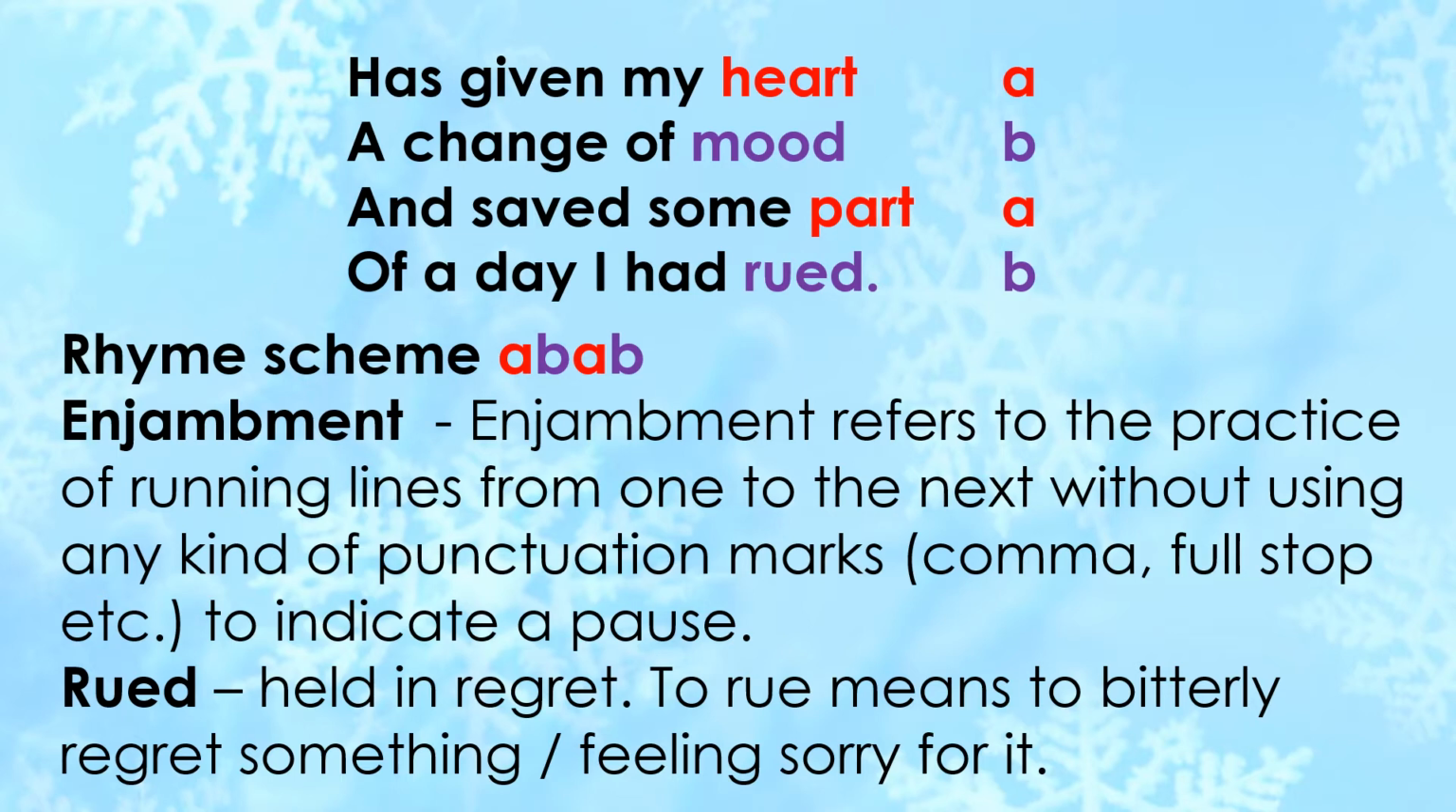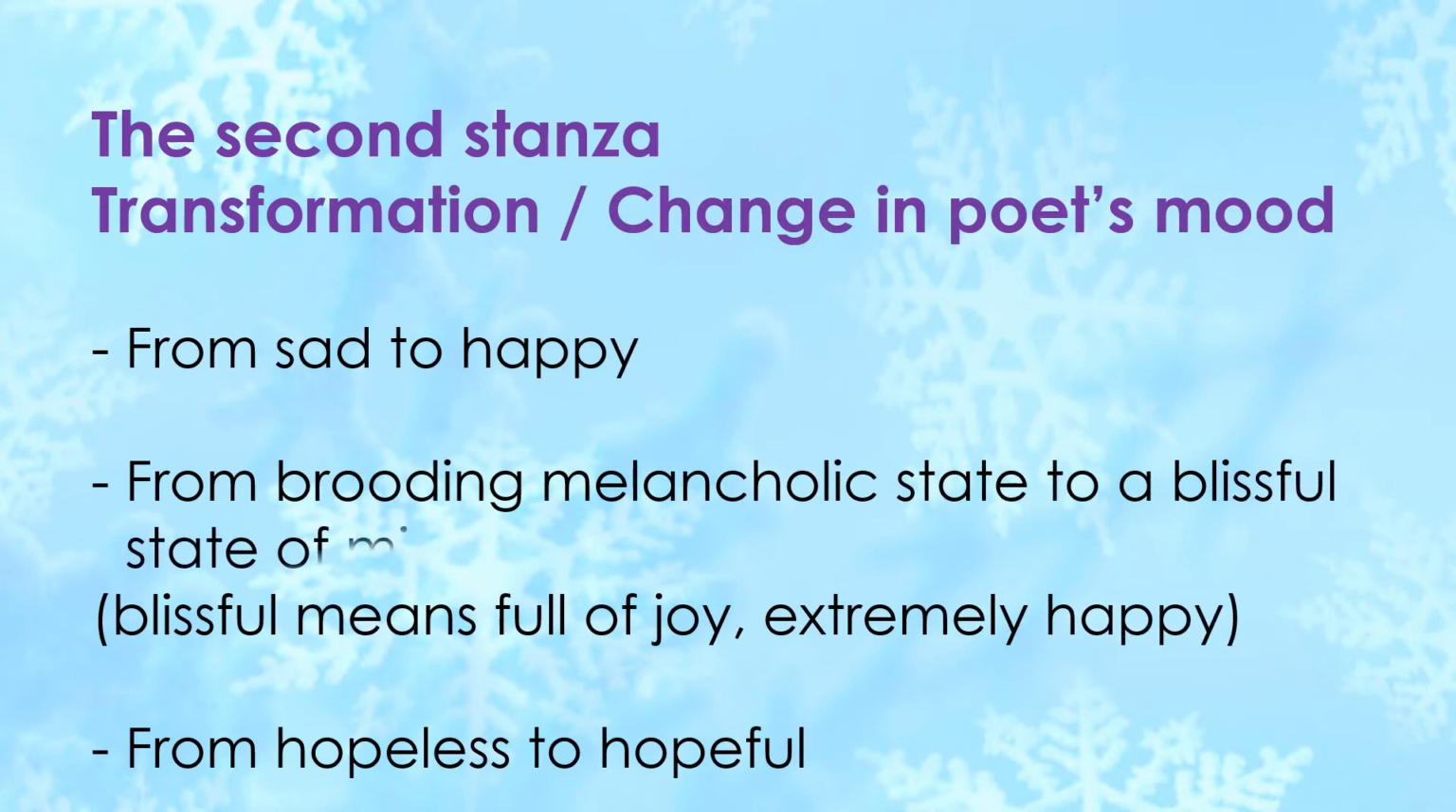Okay. So now a very important question, that there is a transformation or a change in poet's mood. How? Let's see. So here's how the transformation of poet's mood occurred. From sad to happy, from brooding melancholic state to a blissful state of mind. Blissful means full of joy, extremely happy. Melancholic means full of sadness. From hopeless to hopeful. Very important, please do remember.